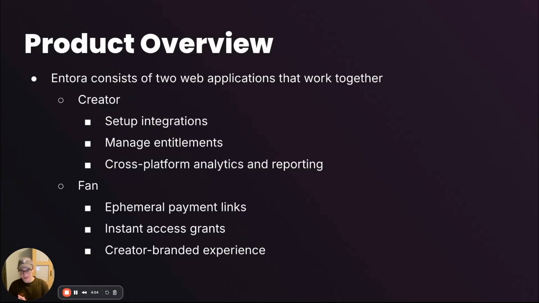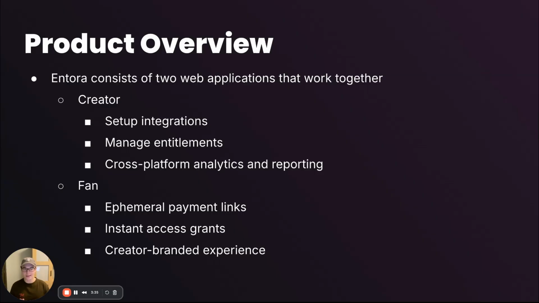On the other side of things, we have our fans, who are customers that are purchasing access. They receive a payment link, which importantly originates from the integrated platform. And then on that payment link, they can see the entitlement details and the price. Once they complete payment, which happens via Stripe, they get instant access on the integrated platform. There's no manual approval on the side of the creator, and there's no waiting on the side of the fan.